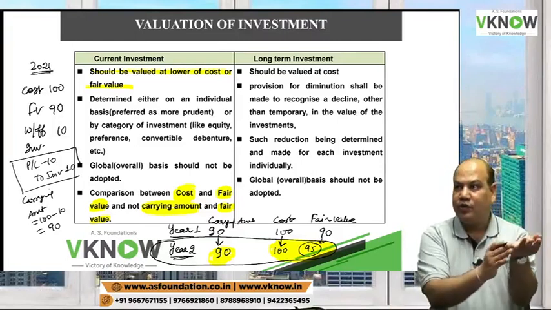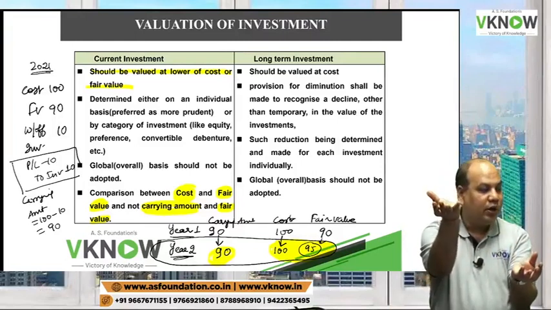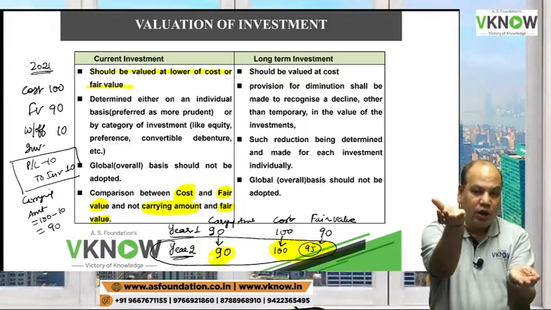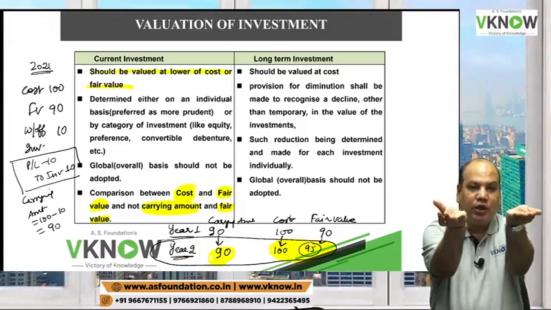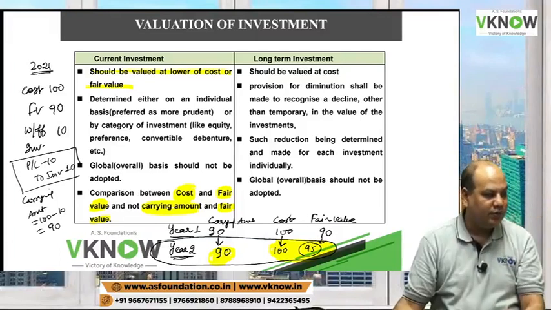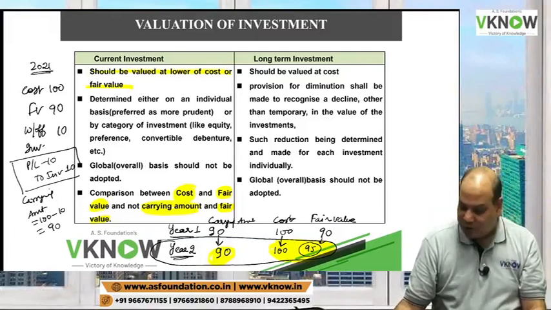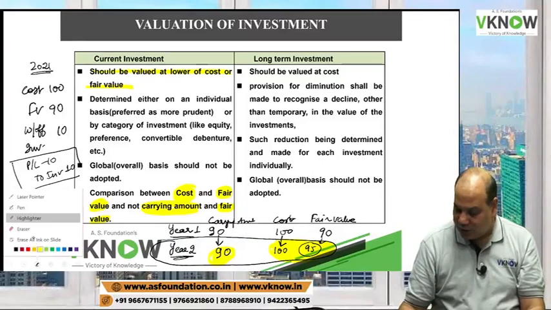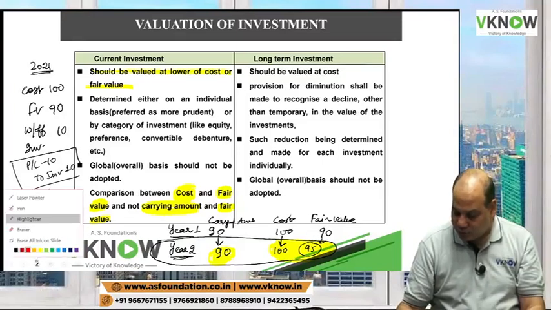So my left hand suppose is 90 and my right hand is 95. I have to increase it to 95. Okay. And you have to pass one entry in year 2. Guess the entry for year 2.